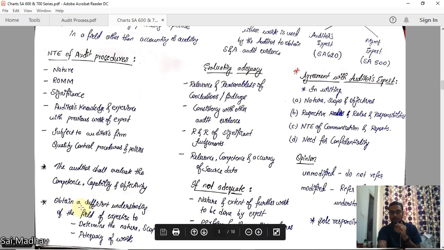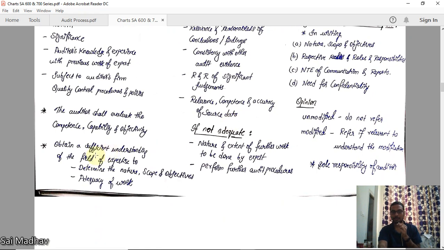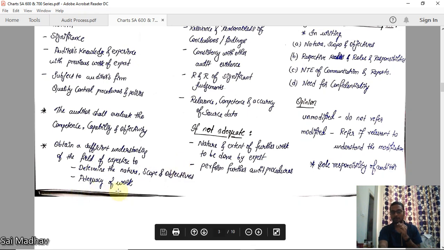Now, obtain sufficient understanding of the field of expertise. So you should have some expertise in the field. You should have some understanding at least of the field of expertise to determine the nature, scope, and objectives of the work and the adequacy of the work performed. You should have some idea, right? You cannot blindly rely on everything. So you should have sufficient understanding.